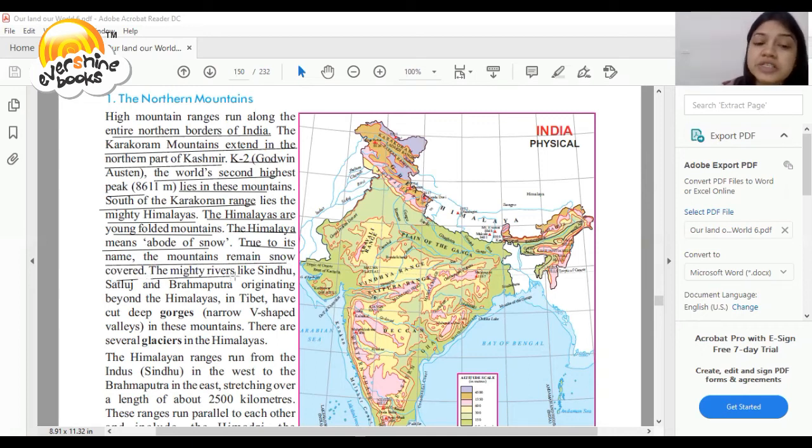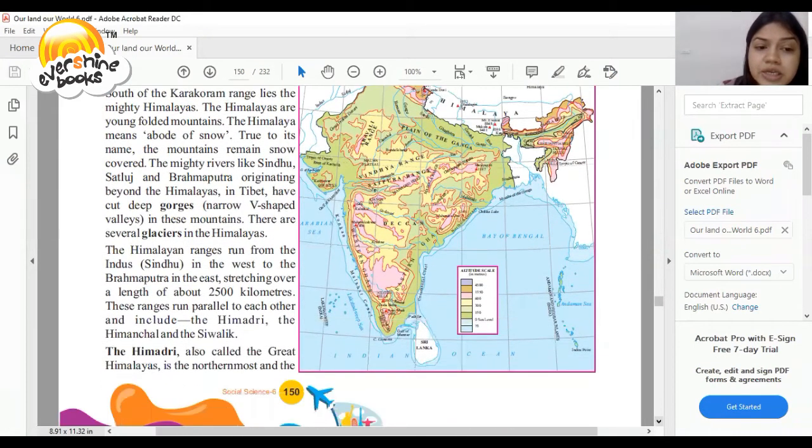The mighty rivers like Sindhu, Satluj, Brahmaputra, originating beyond the Himalayas in Tibet, have cut deep gorges. In these mountains, there are several glaciers in the Himalayas. So, dear student, the Himalayan range runs from the Indus in the west.